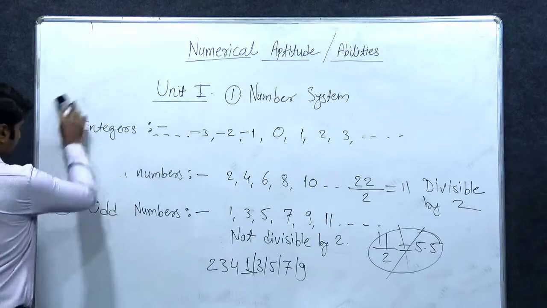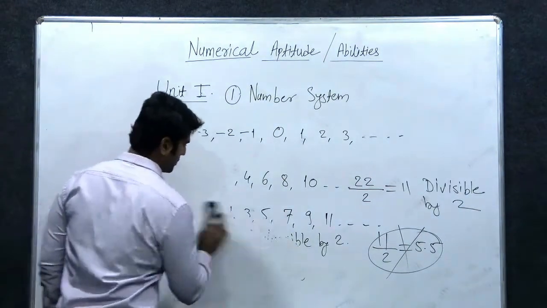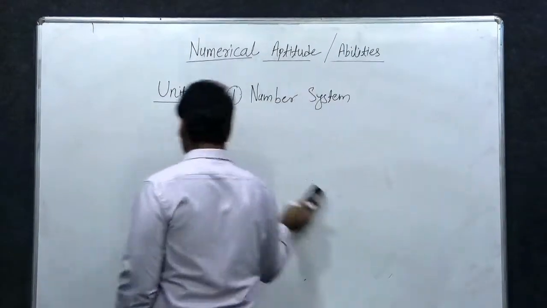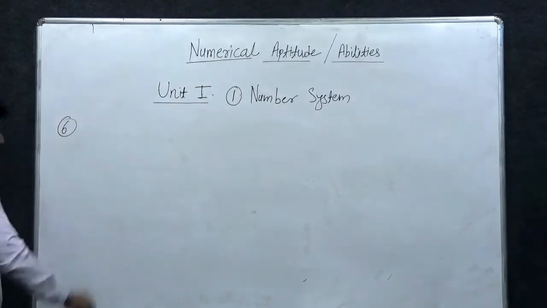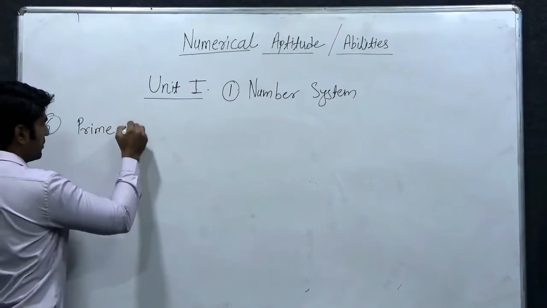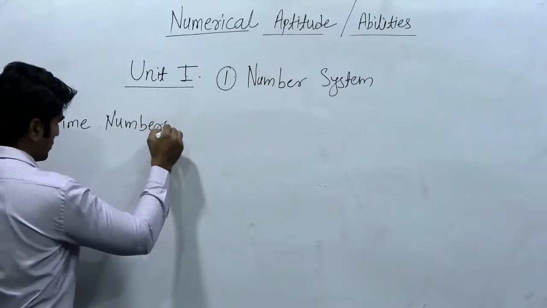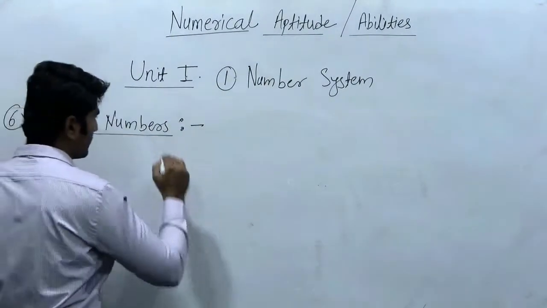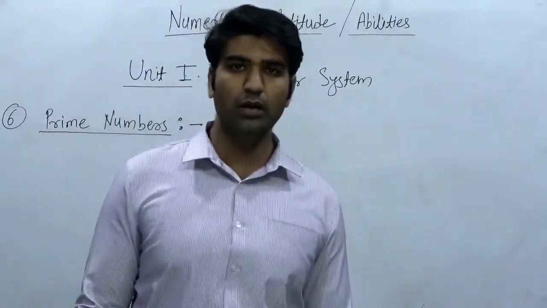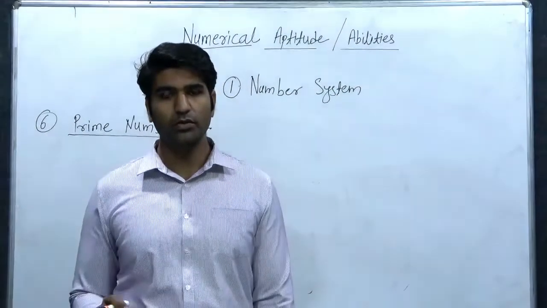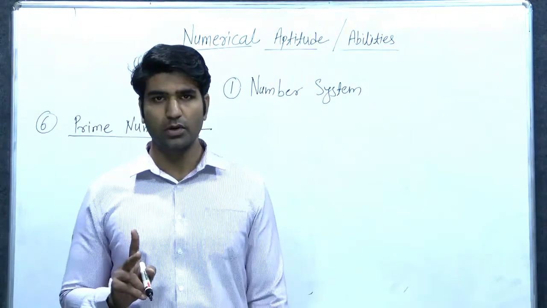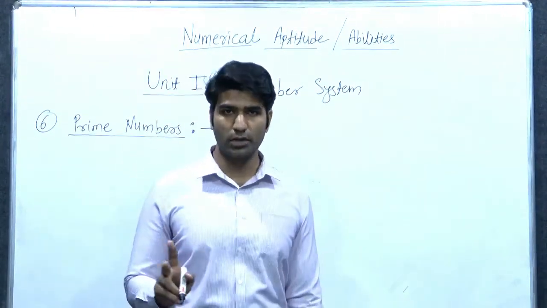Then next type, sixth type, which is very important, prime numbers. Remember, prime number is very important. Prime numbers are the numbers which have only two factors, that is 1 and that number itself. So it is not divisible by any other number.